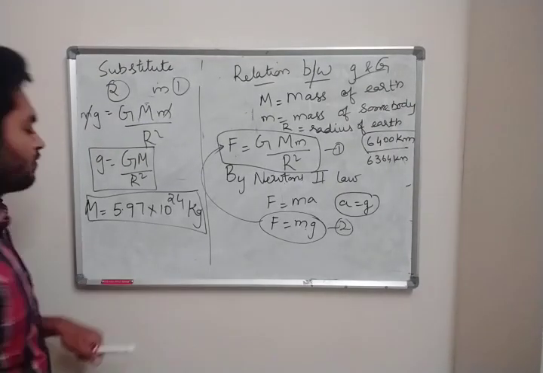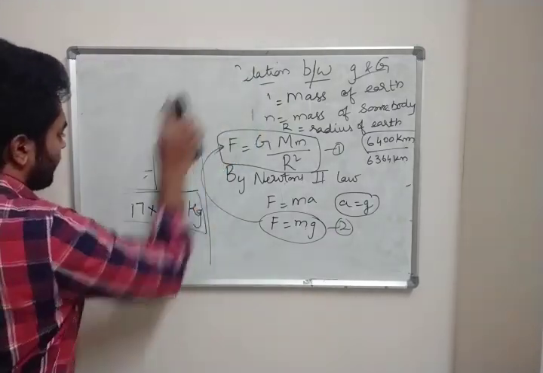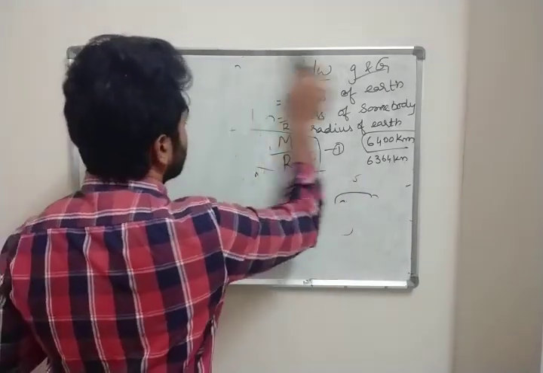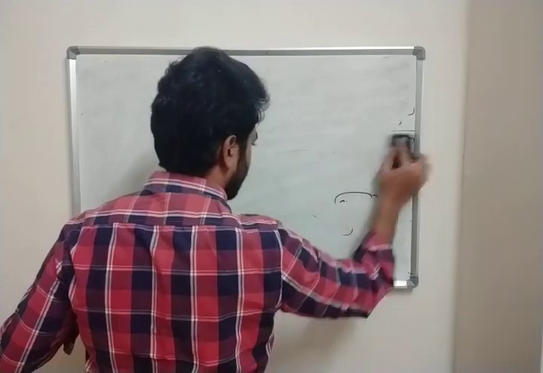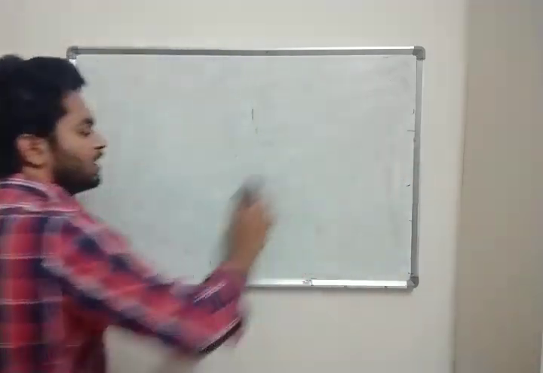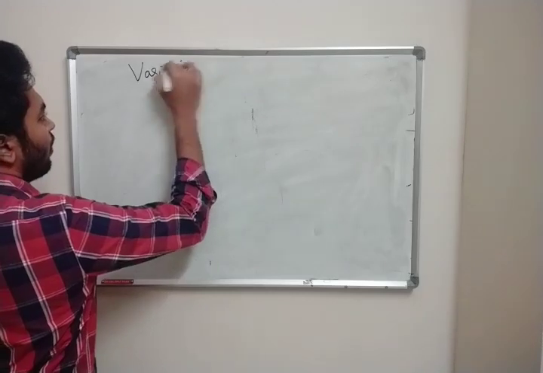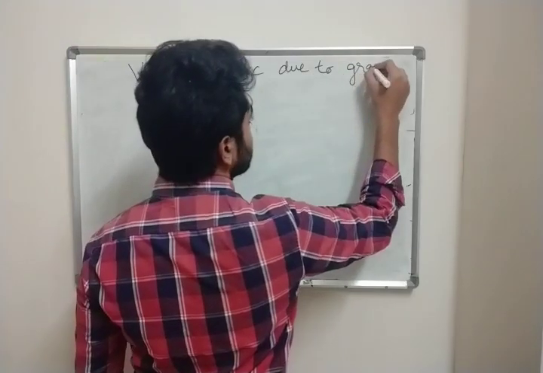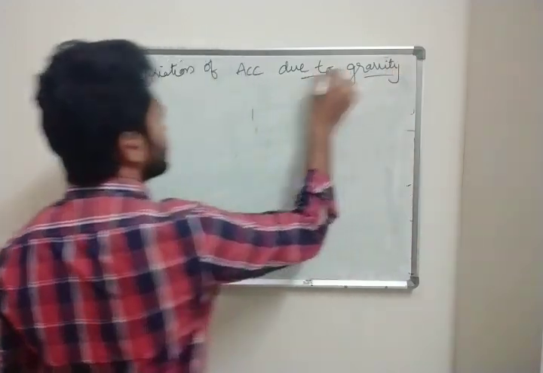Fine, clear. Our next topic is variation of acceleration due to gravity. Now, what is this variation of acceleration due to gravity? Let us see. Variation means difference.